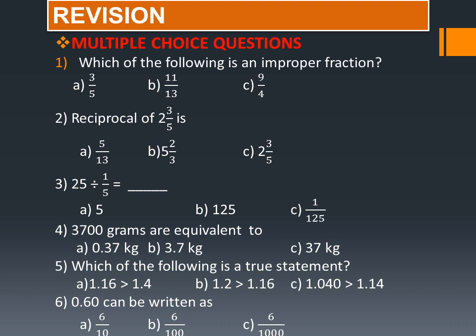Okay. Now 0.60 can be written as dash. Here after the point, 2 decimal places are there. So we have to write it upon 100. 60 upon 100. 60 upon 100 means we have to cancel by 10. The remaining you will get 6 upon 10. Okay, I already said the answer, so you can easily find out all these multiple choice answers. Okay, just do it.